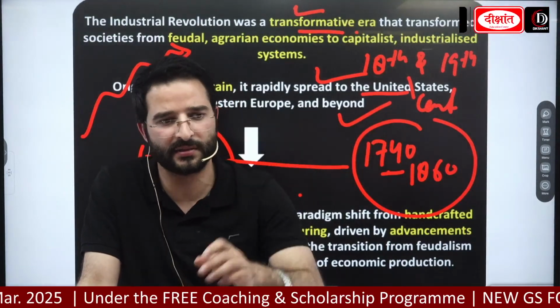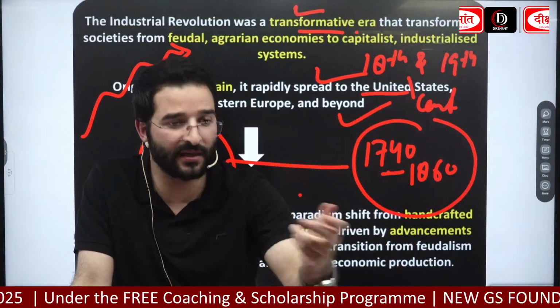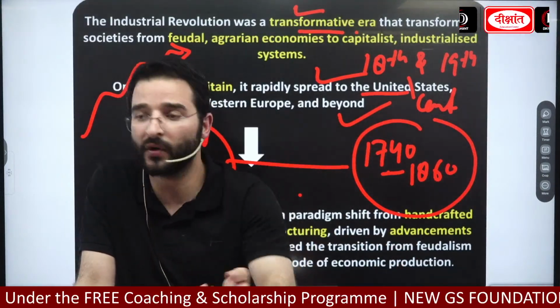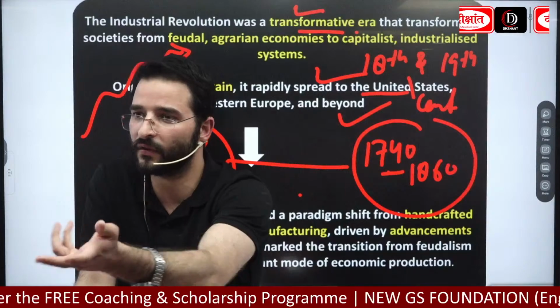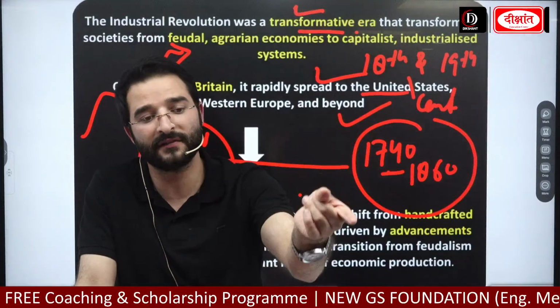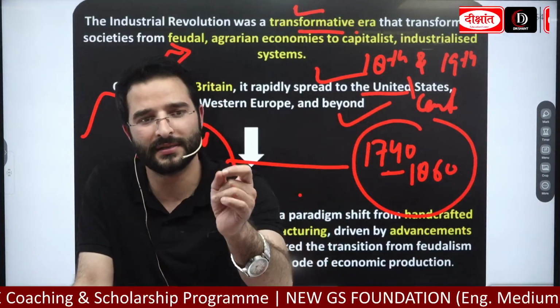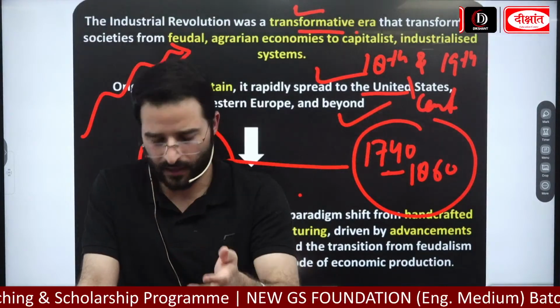So please remember this. It included new manufacturing techniques, new chemical processes, ठीक है, invention of new tools, and it was driven by the advancement in the science and technology. Okay, ये point भी लिखो.